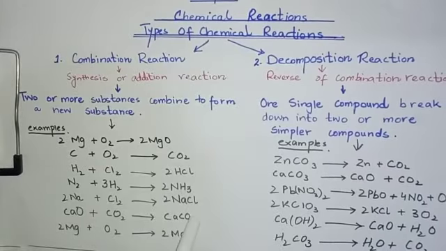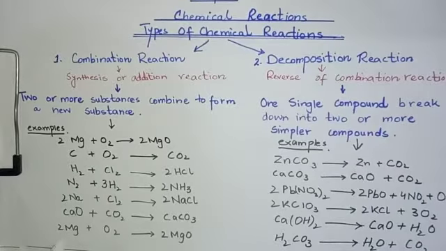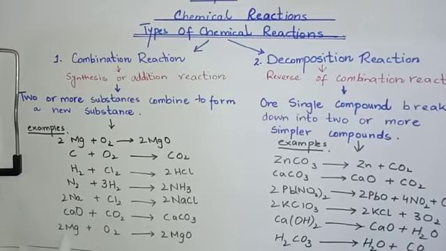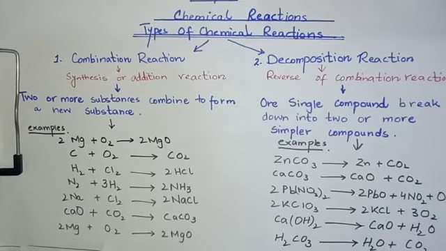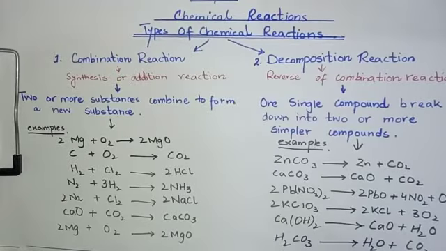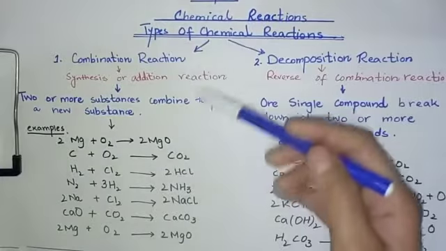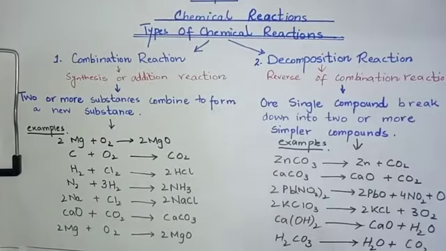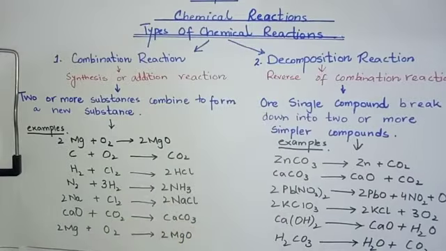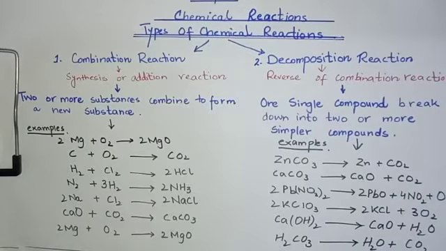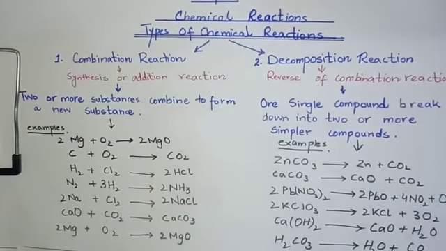CaCO3 means calcium carbonate. Next, the same equation as above: magnesium plus oxygen combine together and produce magnesium oxide. Students, I hope you all understand the combination reaction. A combination reaction is simply the adding of the reactants, and when the reactants add, they form the new products.